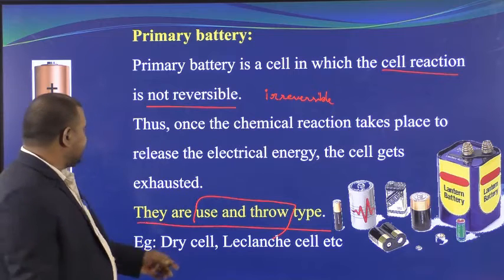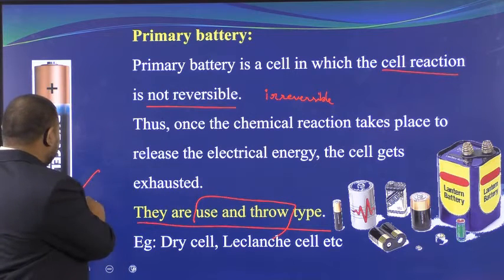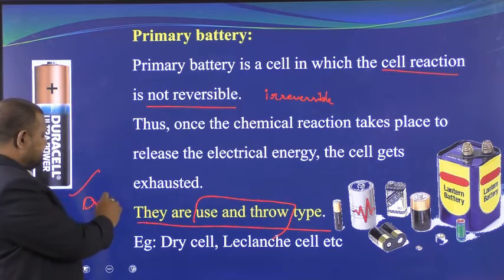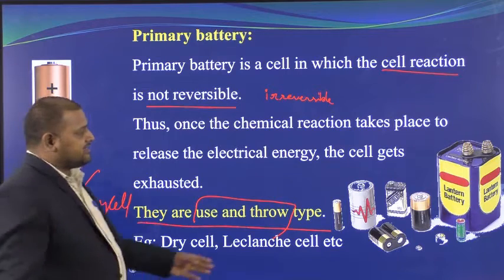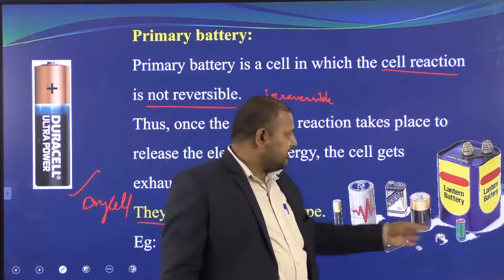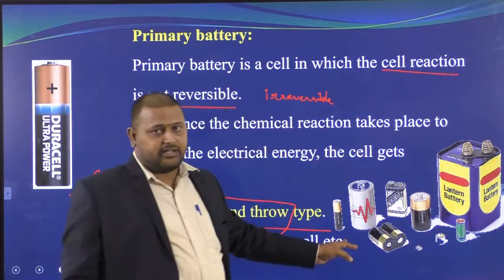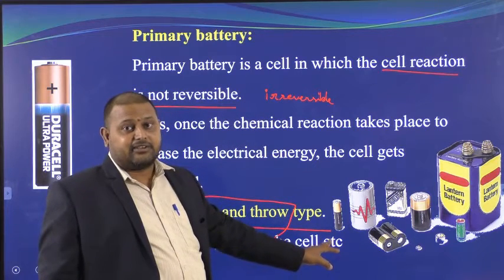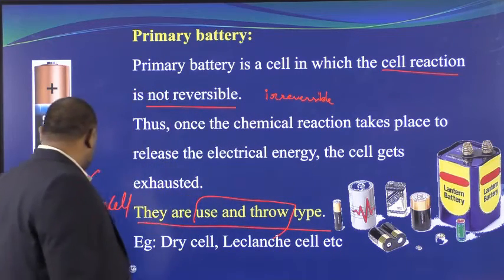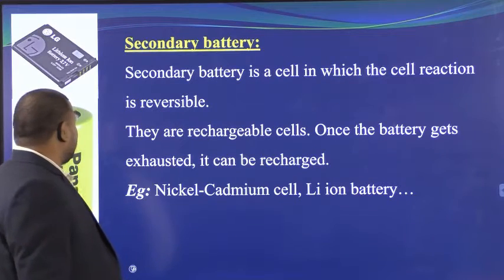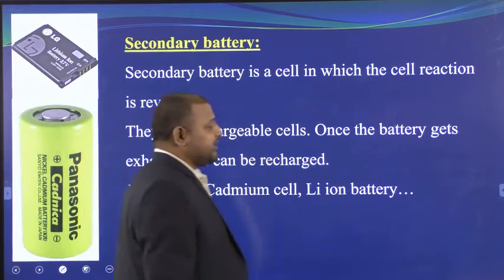An example is the dry cell. This is an example of a dry cell. So, dry cell and Leclanché cell. This is a Leclanché cell. All these are batteries that were used previously, until the advent of secondary batteries. So we will go for the secondary battery here. This is the secondary battery.